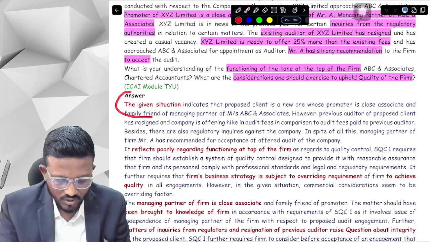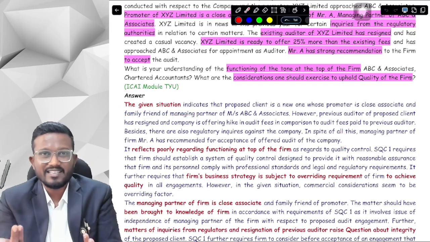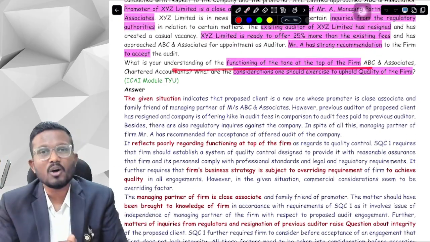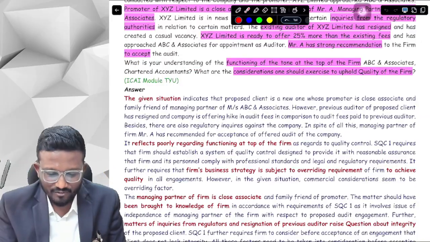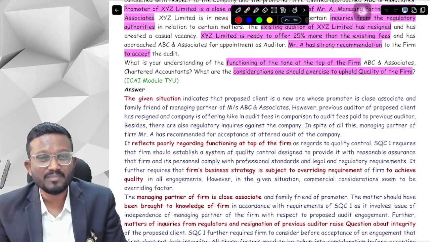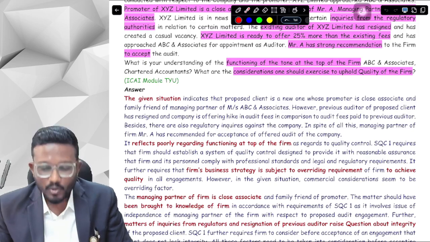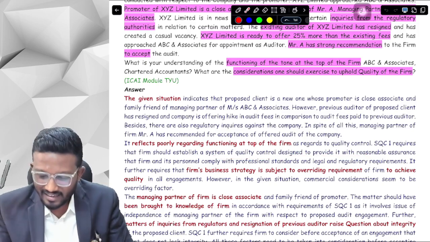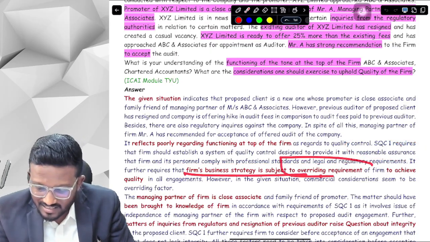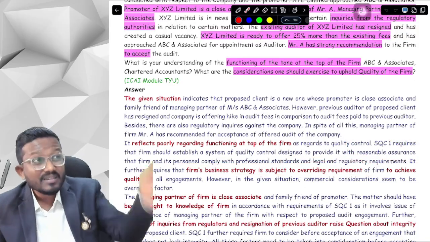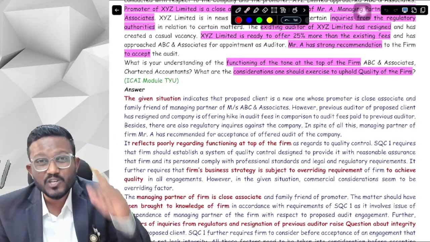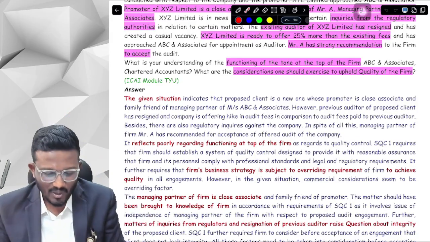Okay, yes sir, the given situation is this. I will not obviously read what is given in the situation since we have already read the question. Now it says what it reflects on the functioning at the top of the organization. It reflects poorly, because the leadership's responsibility is to maintain quality. They should have quality control so that they can obtain reasonable assurance that we are complying with our PRL standards, and the business strategy is subject to overriding requirement. Our business strategy should not be overriding. Our quality control should be overriding the business strategy. That should be the case. But here our business strategy is overriding the quality control.